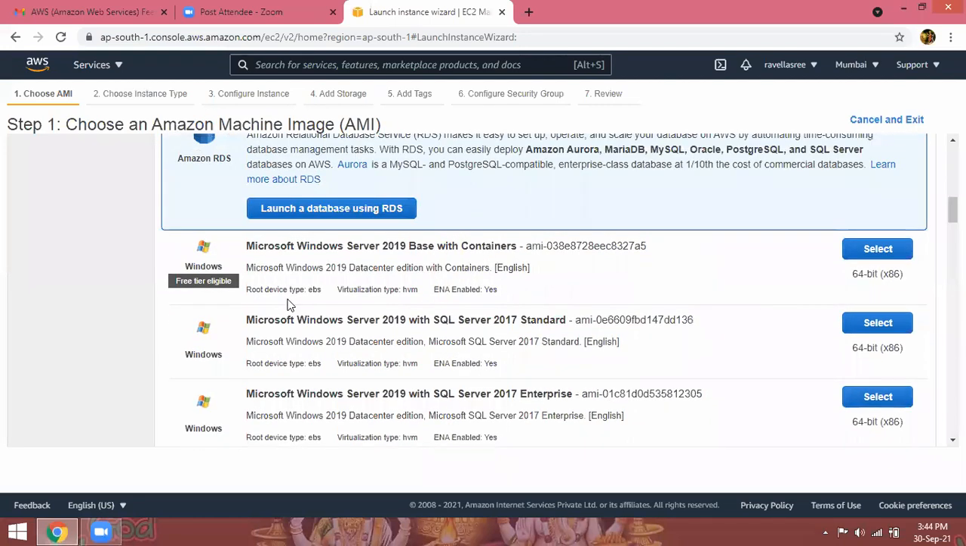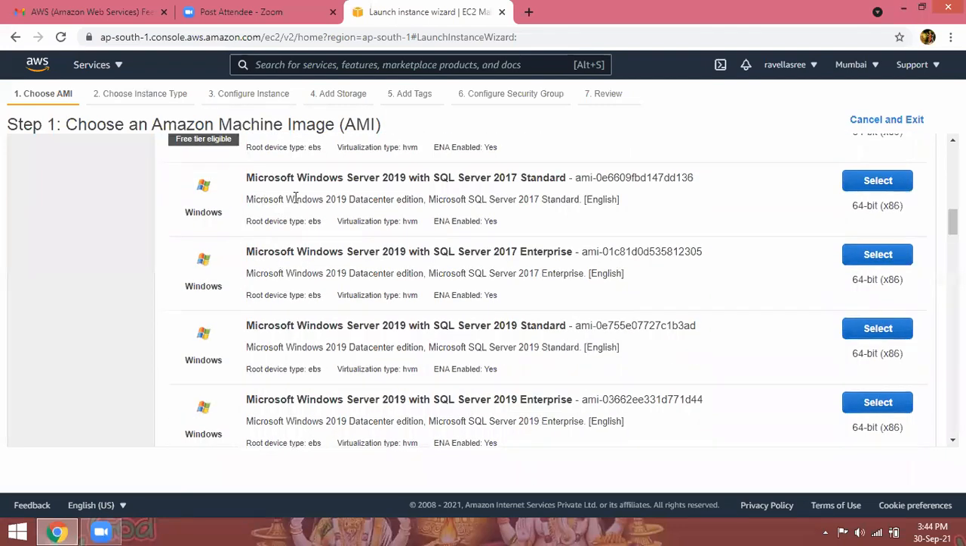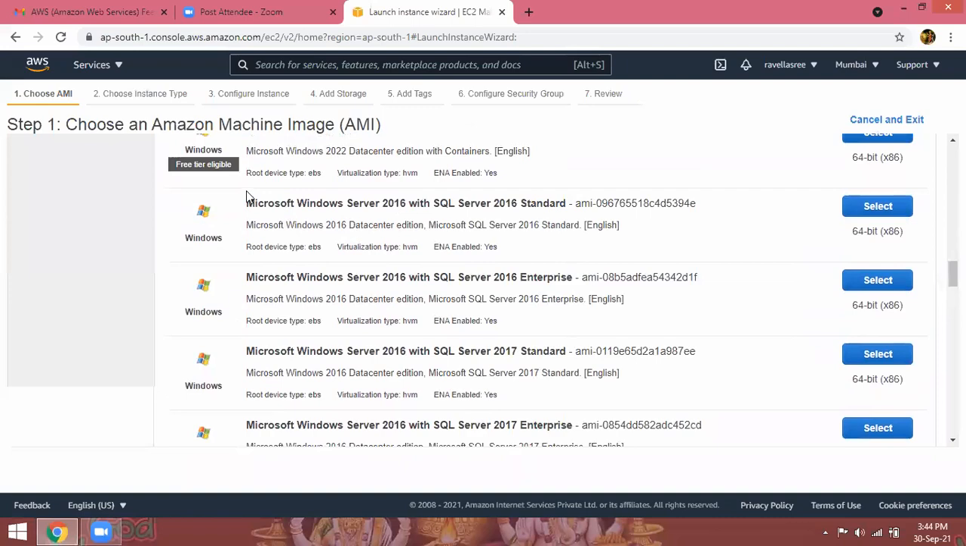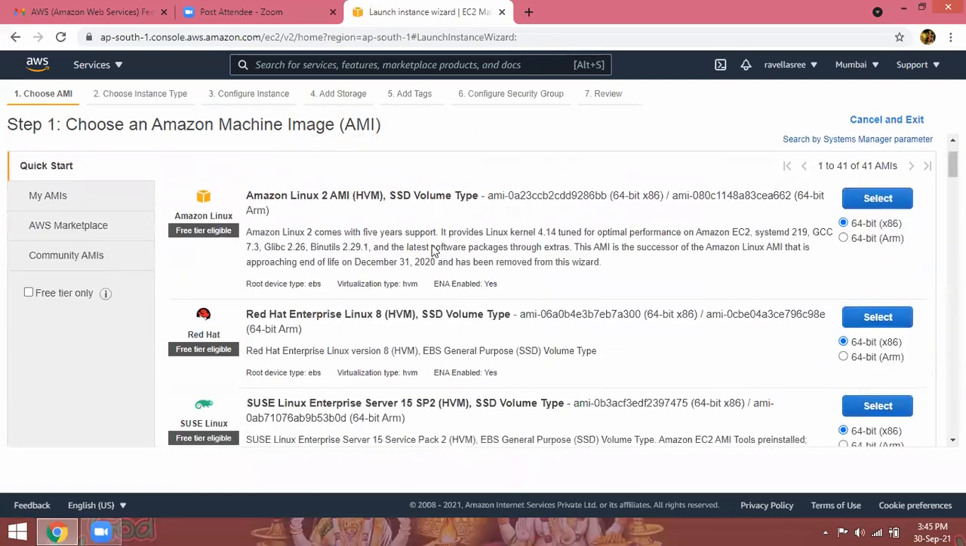But whatever is free tier eligible, those images only you can select. These others are not free tier, so when you launch this type of instance, charges will apply immediately. So you can check free tier eligible only. Here I am selecting the first one, Amazon Linux. Any Linux server which is free tier you can launch. So click on select Amazon Linux image.